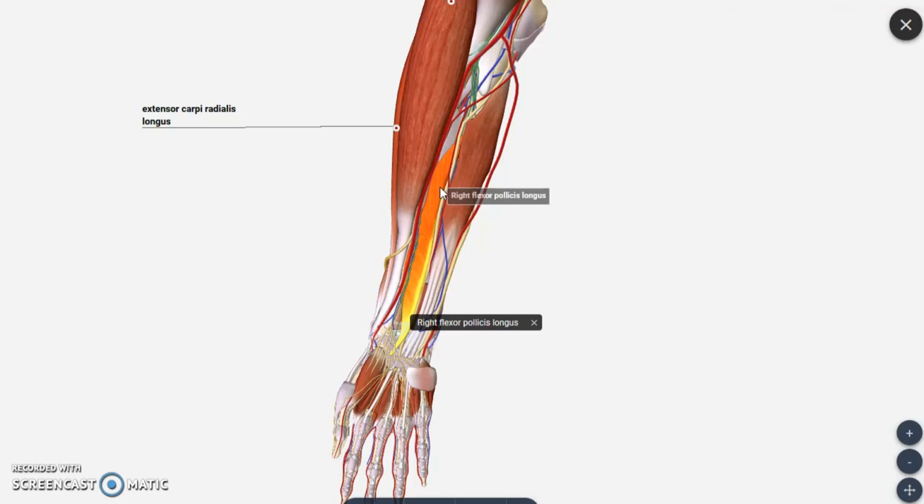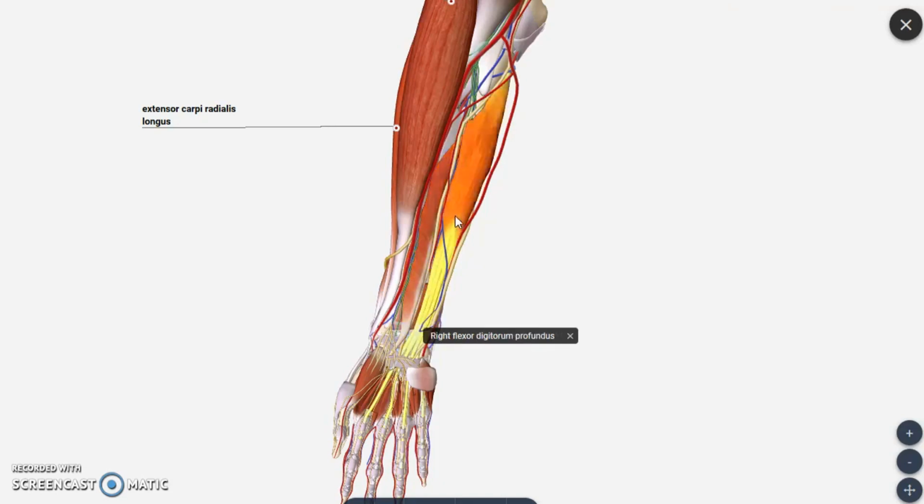It makes an action called flexion of the pollicis, that is the thumb. In anatomy we call it pollicis. So flexor pollicis longus is the longest, the larger muscle. We have another muscle for pollicis again, which is brevis, that we will deal with later. In the forearm region, in the anterior compartment, we have flexor pollicis longus for the thumb. It is present radially. You know, the thumb is seen in the lateral aspect, so we have this lateral muscle called flexor pollicis longus.